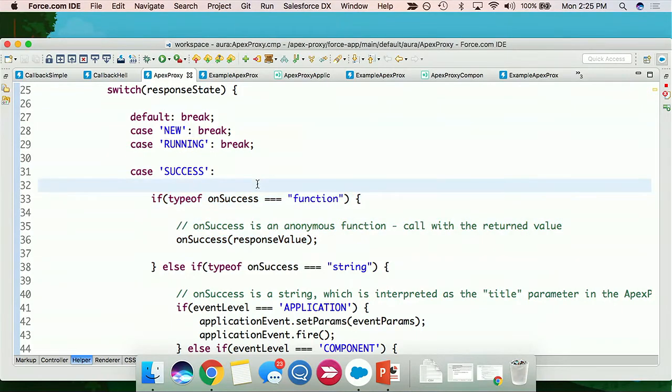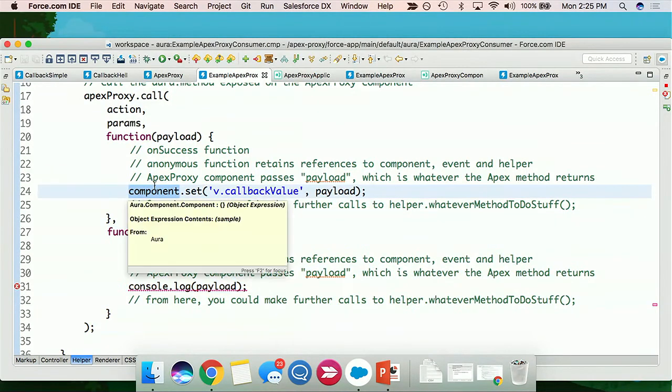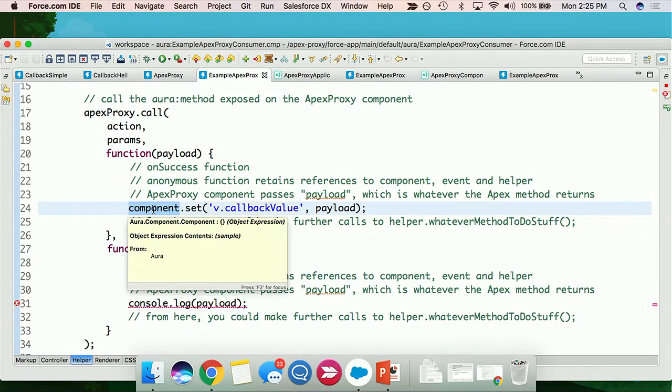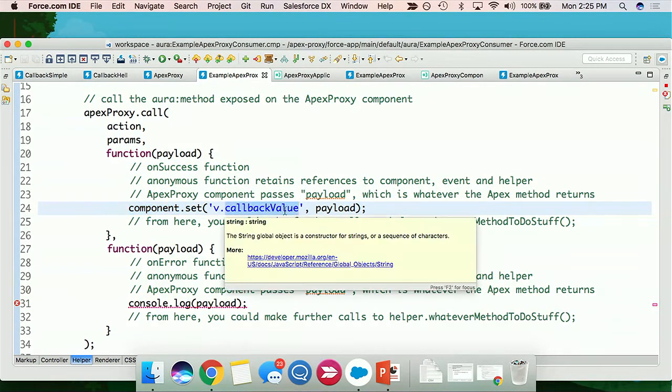In this case, I passed in two functions. So I'm doing a little bit of type evaluation here to say, what did I pass you? If I passed you a function, go call the success function back on the consumer of this component. Because the callback remembers its context, I still have reference to the component and the event and the helper that started this whole thing, so I can go back in and now set attributes.